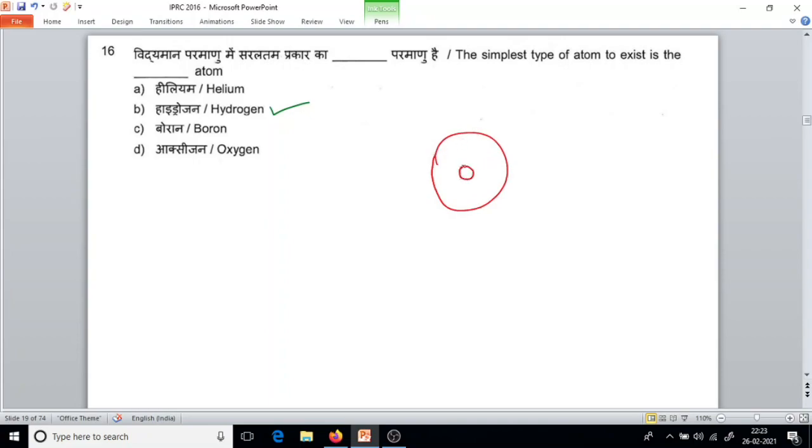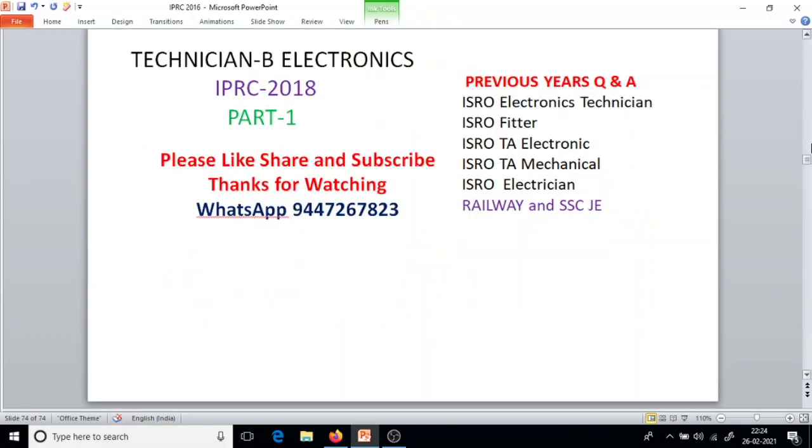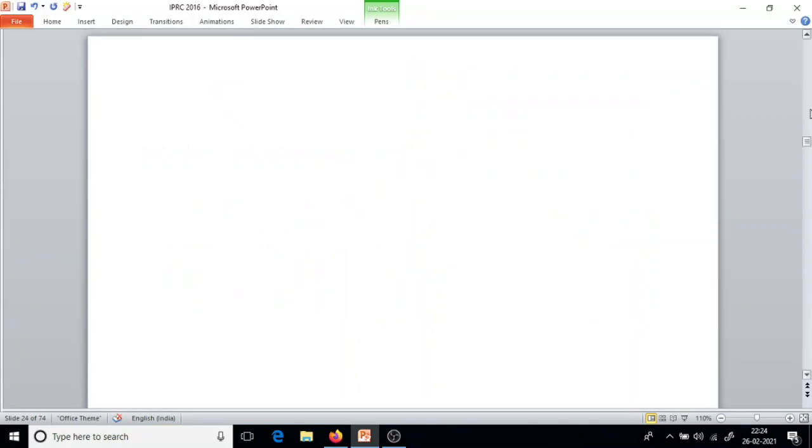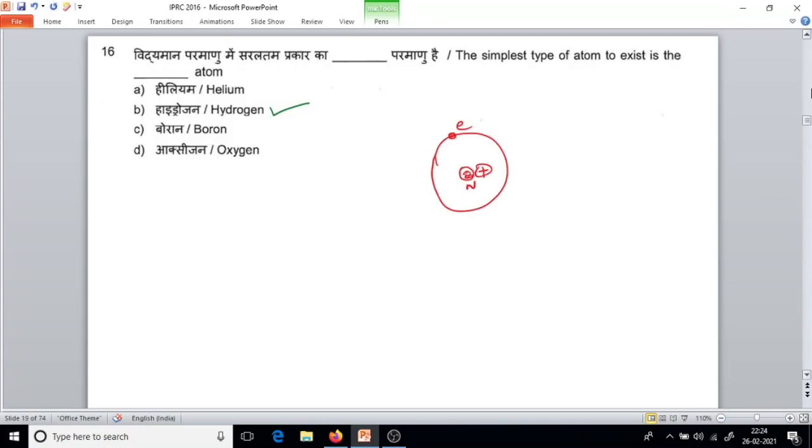Here this is the nucleus of the hydrogen atom. We'll have one proton and one electron in the outermost orbit. So this is the simplest atom. One electron will be there in the hydrogen atom. So hydrogen atom is the simplest atom.